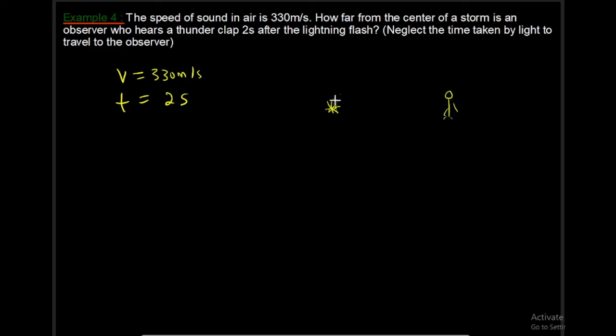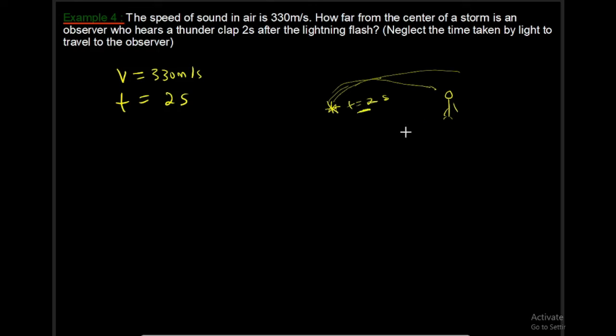after the lightning flash. For a thunderstorm, we have both light and sound traveling, but light travels faster than sound, so sound is behind. The observer hears this sound 2 seconds later. That's the time taken for the sound to travel, 2 seconds.